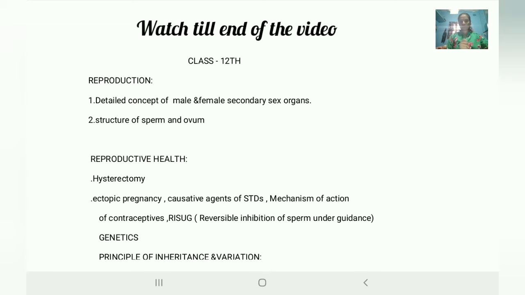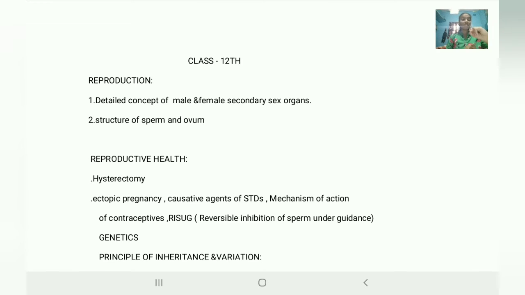First is a class. In the previous video we learned the class 11 topics which are important for your NEET examination. Now from class 12 there is a reproduction part, where we learn the detailed concept of the male and female secondary sex organs, which is very important, and the structure of sperm and ovum. In the NCERT textbook they have given the structure of the sperm and ovum, but in detail the process going on in it they have not given. So that's what we learn in that.